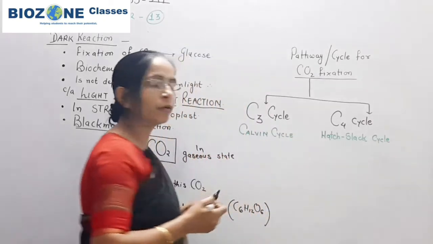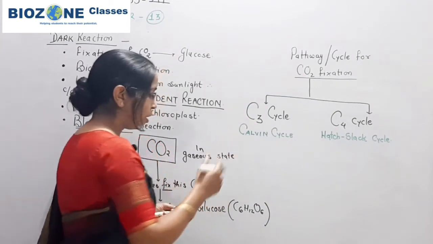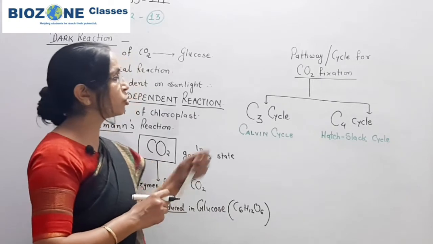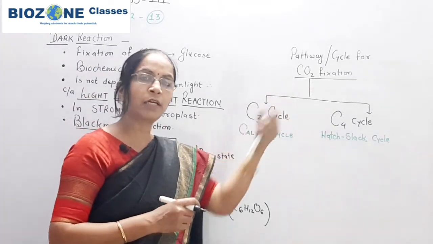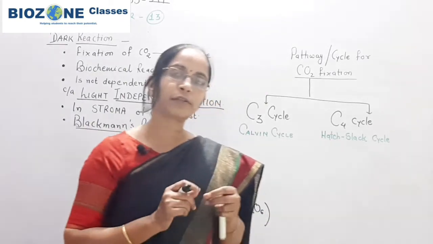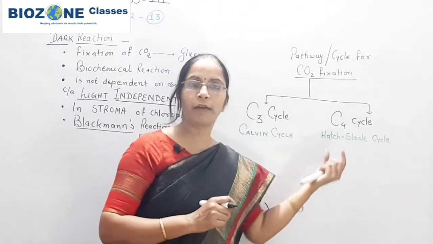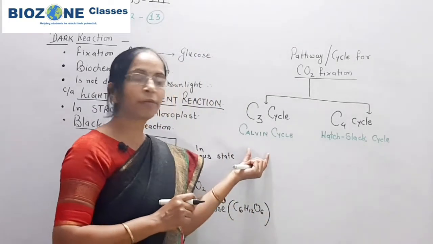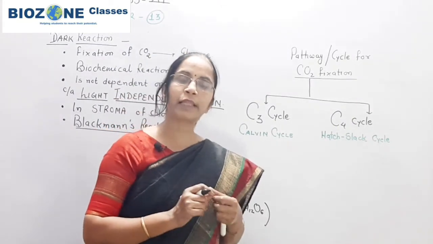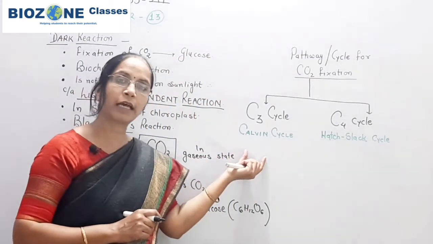Now what do we understand by C3 and C4? C3 means, you see here, glucose is a 6 carbon compound, and whenever fixation of carbon dioxide takes place, a direct 6 carbon compound is never formed. First either a 3 carbon compound is formed or a 4 carbon compound is formed. If in a plant the first stable product of CO2 fixation is a 3 carbon compound, then that cycle is called C3 cycle, and the plant is stated as C3 plant.